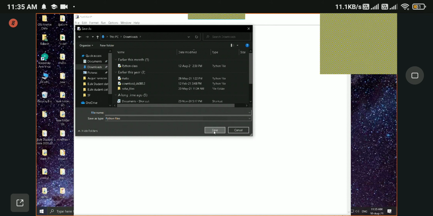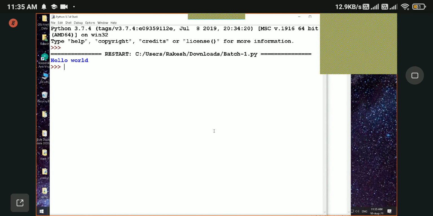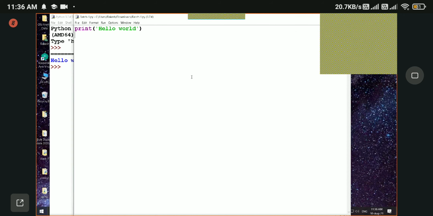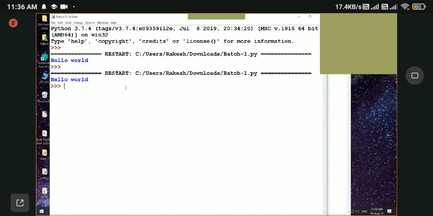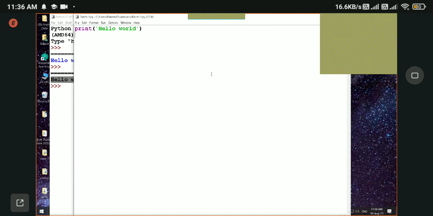So let's save and see, we got the output of hello world. Let me rerun this again. Run module or F5 is the shortcut. When you run it, we'll get the output in the Python shell, right? So this is our first program.